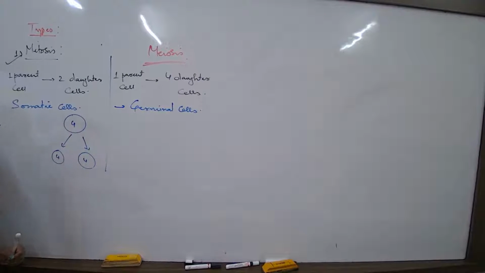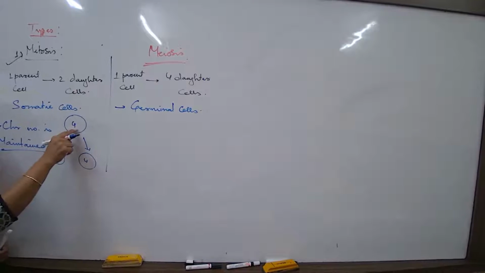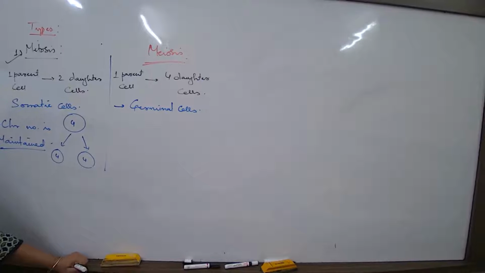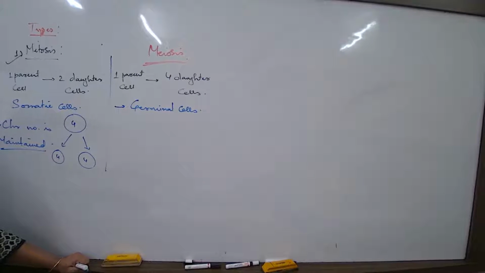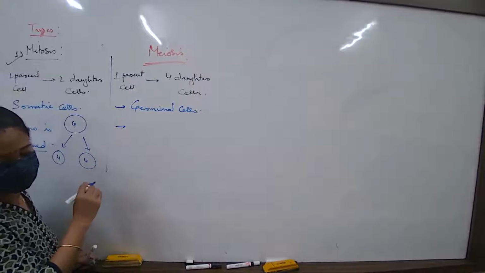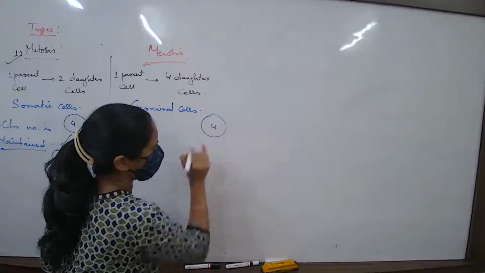So what is this concept known as? Chromosome number is maintained. What is the meaning of this? Maintained means the same in the parent as well as in the daughter cell. Don't be busy writing anything, I will tell you what is important. Chromosome number maintained means the parent cell and daughter cells have got the same number of chromosomes. But is it not the same here? No, here the method is different. I talk about a parent cell which has got 4 chromosomes.